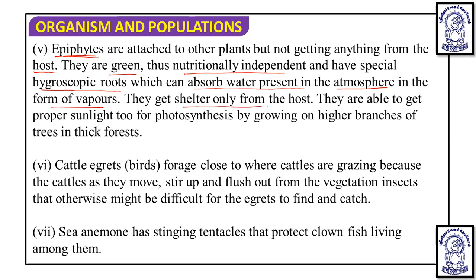So they get only shelter from the host, and they are able to get proper sunlight for photosynthesis by growing on the higher branches of trees in a thick forest. So these epiphytes are space parasites. An example is the orchid, which grows on a plant like mango and gets its benefit in the form of shelter, but the host neither derives any apparent benefit nor gets harmed.